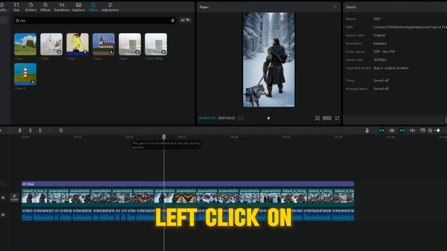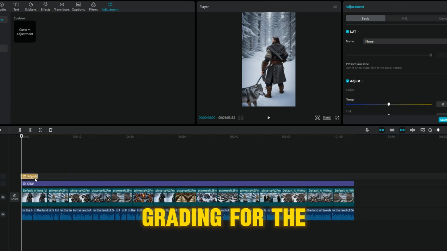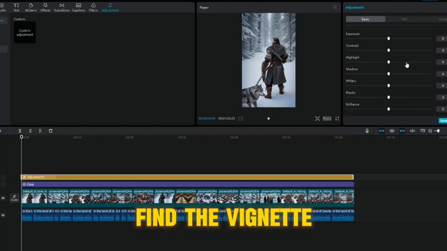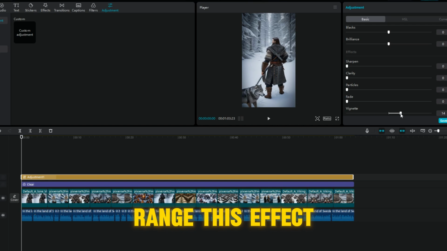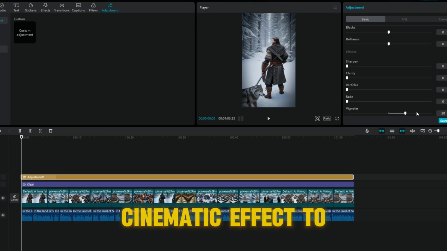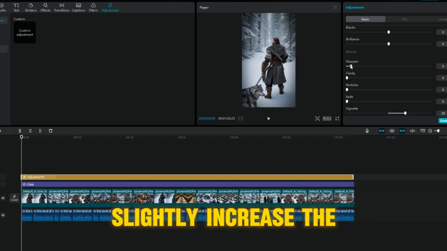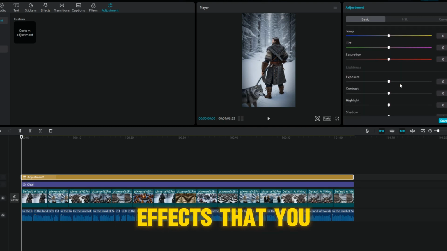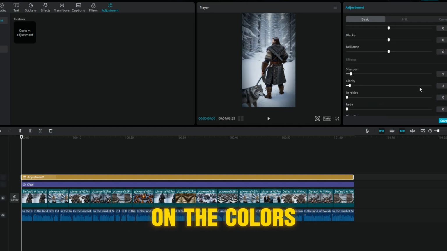In the top left, click on these arrows and you will see the adjustments tab. Click on the plus icon. So guys, essentially, it allows you to do the color grading for the whole video at once. First of all, scroll all the way down and find the vignette setting. Increase it to about 15 to 25. It's my favorite range. This effect darkens the edges, which adds a cinematic effect to the video. Next, increase the sharpen to around 5 slightly. Increase the clarity too. Also play around with brightness and contrast and all other effects that you see here. Feel free to copy my settings. But remember guys, this all depends on the colors you are working with.